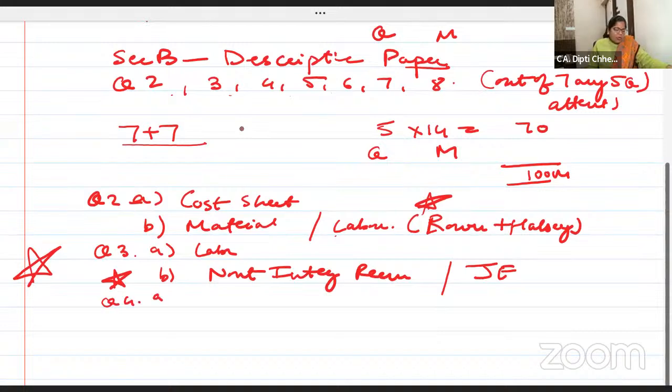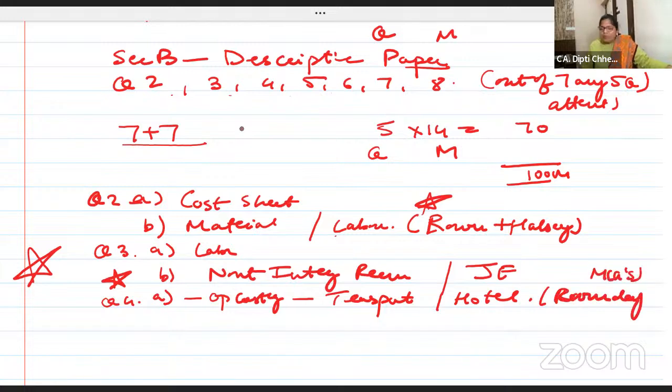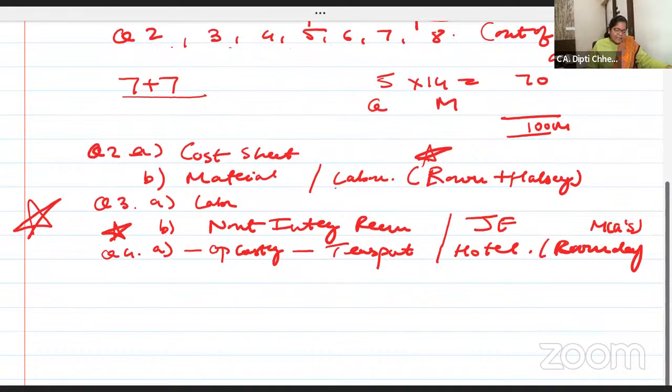Question number 4A is for operating costing, generally transport or more than transport nowadays, asking the question on hotel. Room days. Room days, if they don't ask here, they will surely ask in MCQ. I'm not scaring you. I'm going to practice all of this in the coming 2 hours. But this is to just give you an idea.